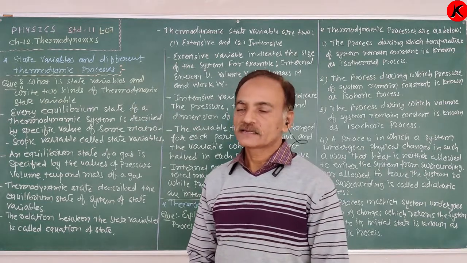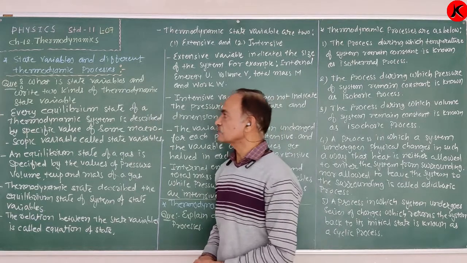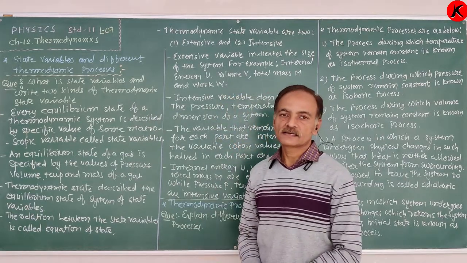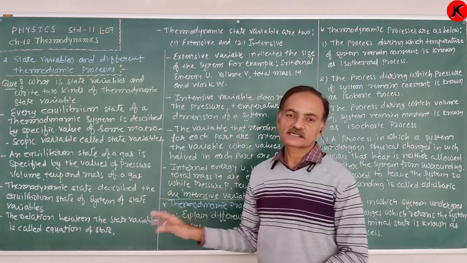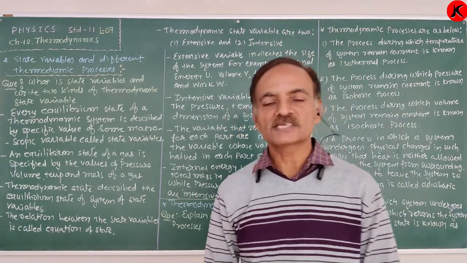thermodynamic state variable? Again, what is the state variable? And there are two kinds of thermodynamic state variable. There is only an informative question, maybe an MCQ question can be asked from this portion.